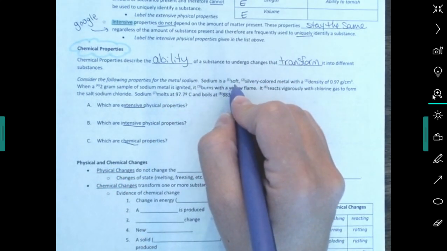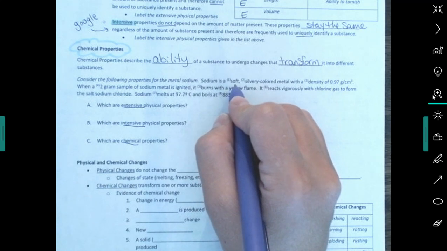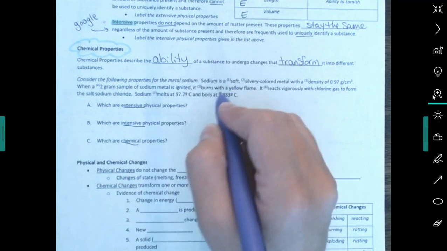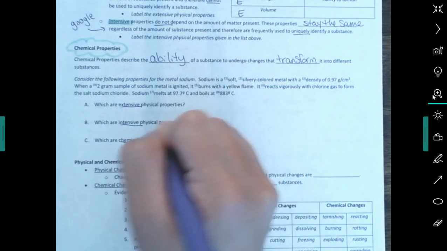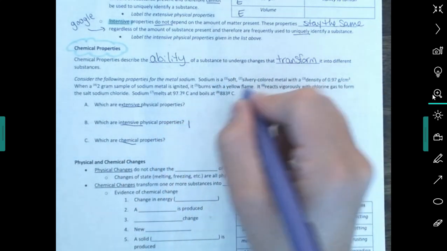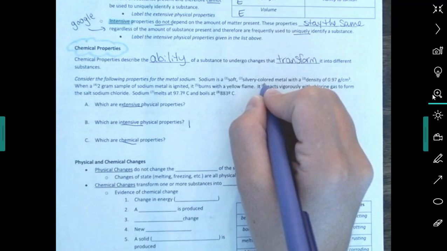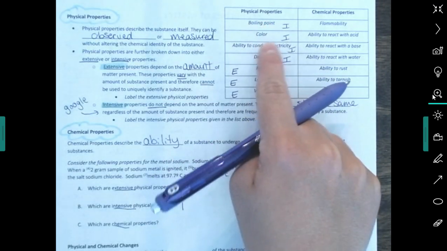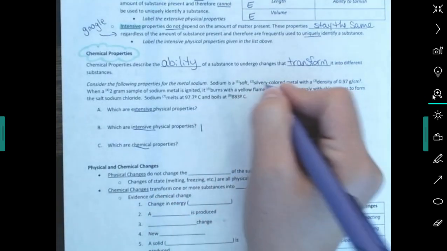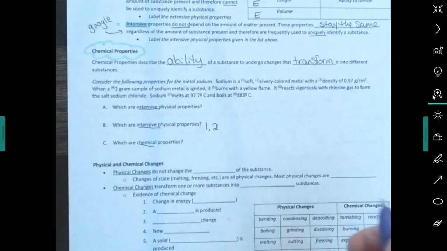Now, does it matter how much I have? If it's a lot or a little bit, is it going to be still soft? It's still going to be soft. Doesn't matter how much I have. So that'd be an intensive property. So number 1, soft, I'm going to put under intensive. It says silvery colored. Again, that's color. We decided up here that color is an intensive physical property. So we're going to put number 2, silvery colored, under intensive as well.